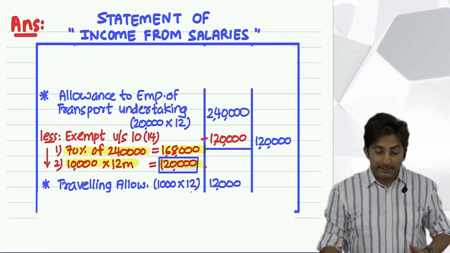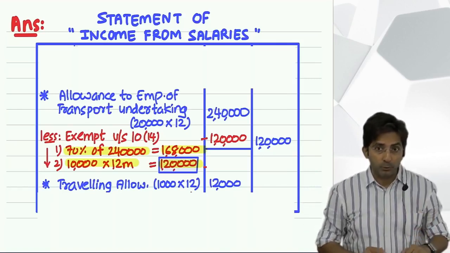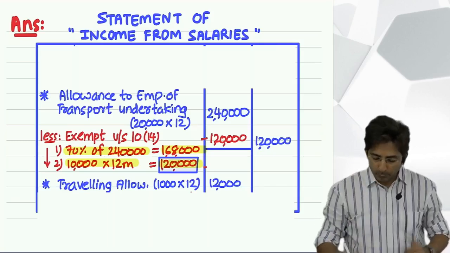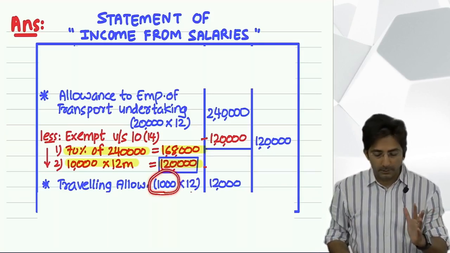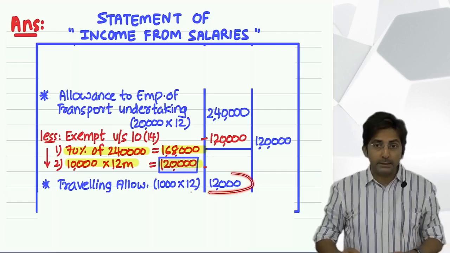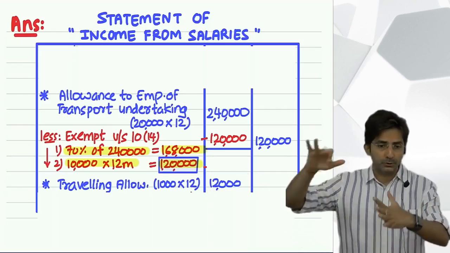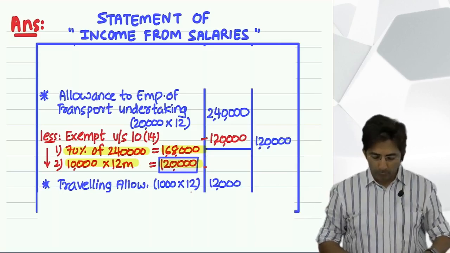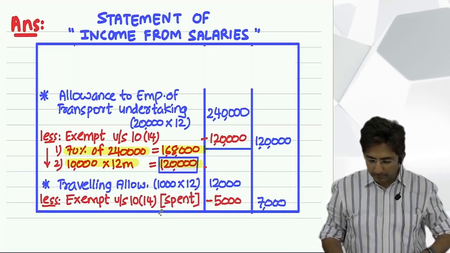Okay, and that breakup is useful for a chartered accountant, because a chartered accountant has to decide the treatment of each item with the breakup. Okay, so tell me, in the salary breakup, traveling allowance is 1000 per month. So first what you will do, write it in the inner column. Now from this you have to see how much he has actually spent on his outstation tours. Okay, and that will be given in the question. So let's assume in the question they have given that he has spent 5000.